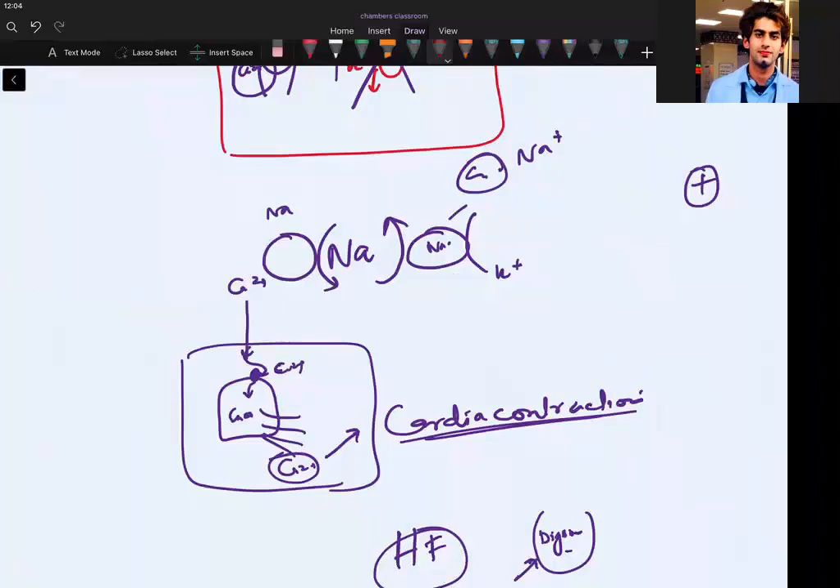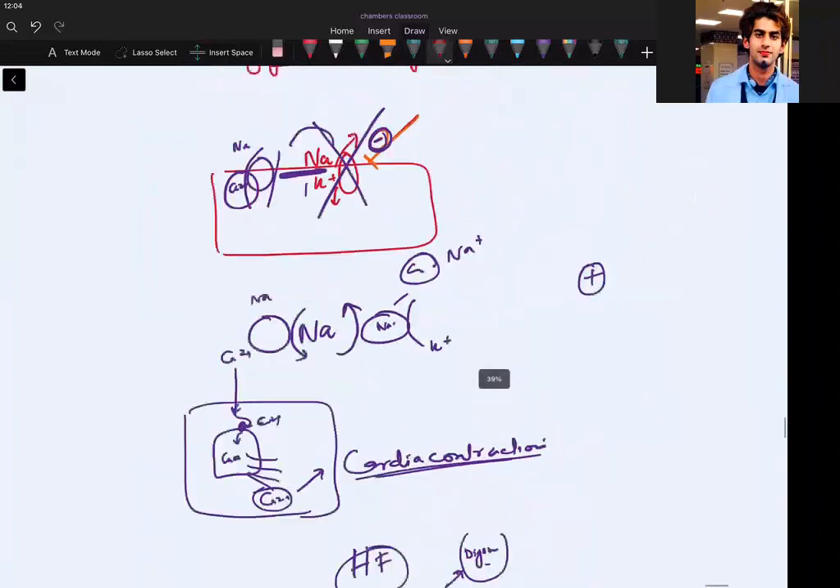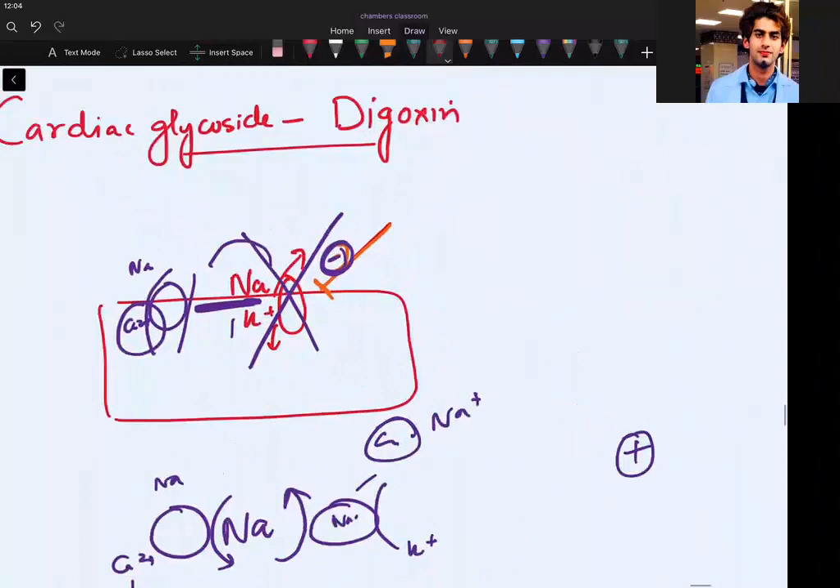I am increasing the force of contraction by inhibiting the sodium potassium ATPase in the myocardial cell membrane. If you inhibit sodium potassium ATPase, you are increasing the intracellular sodium, isn't it? It was the function of sodium potassium ATPase to throw the sodium out. But here you are inhibiting this ATPase, so the intracellular concentration of sodium will increase, and that gradient will be destroyed. So what will finally happen?